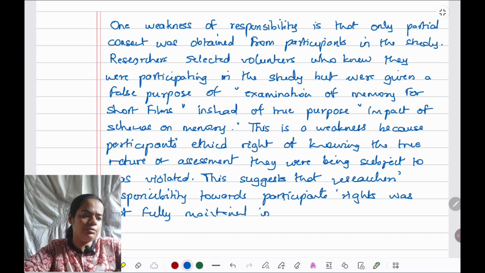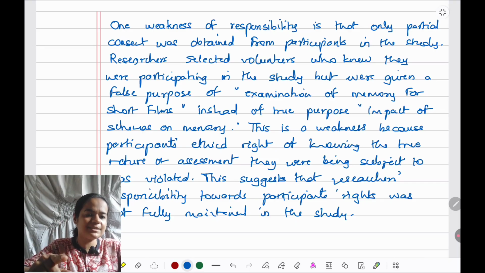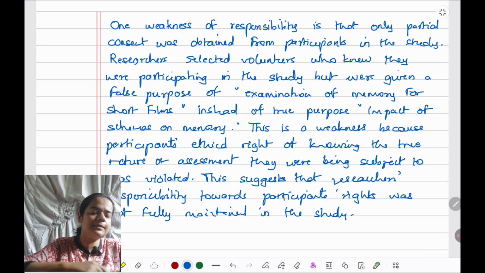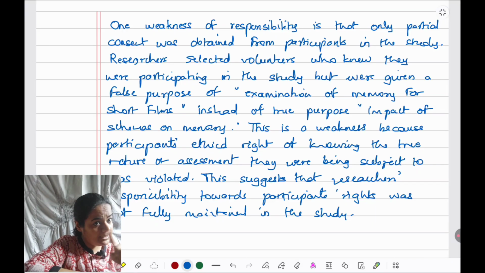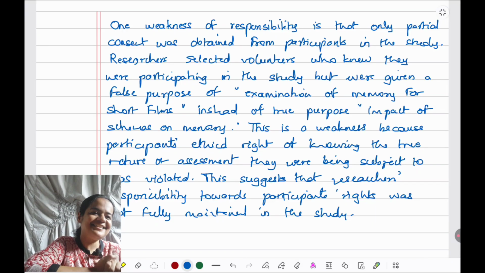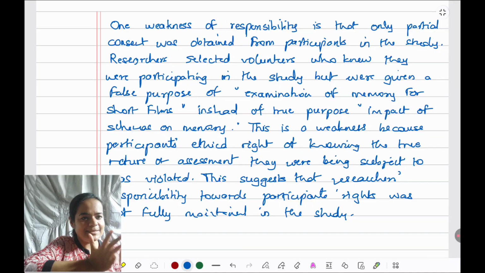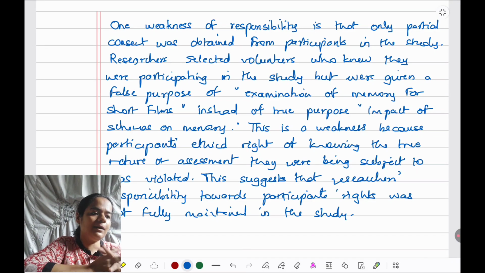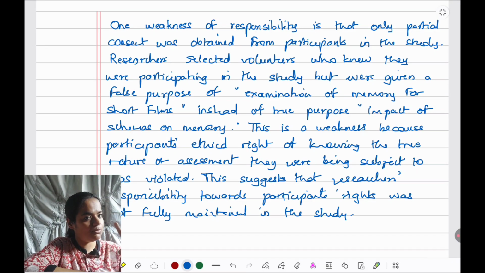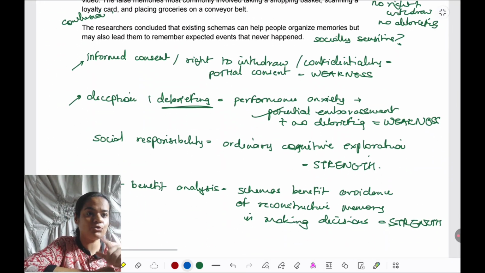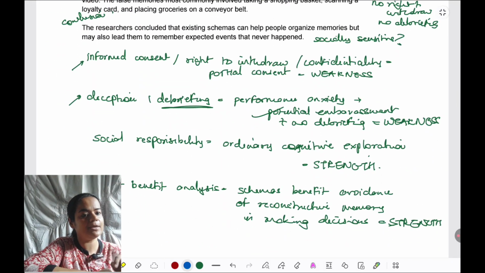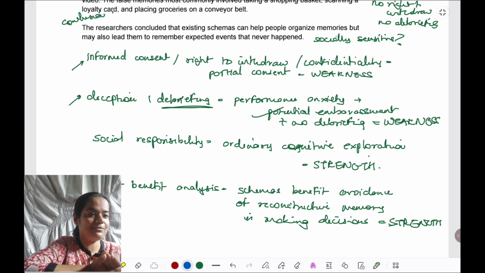In a conclusion, name that concept again. That's the best way of being focused. Responsibility word should come again in the conclusion to make sure that you are ending the point correctly. You're linking back to what was originally asked. So that is the end of this very brief series, less number of videos, short videos on how to practice your concepts. 3 more points are there in this one, which we made in the outline, but we did not expand on. That is your challenge. That is your exercise to expand on those points, just like this one. And if you do, your full answer, at least half answer is ready.